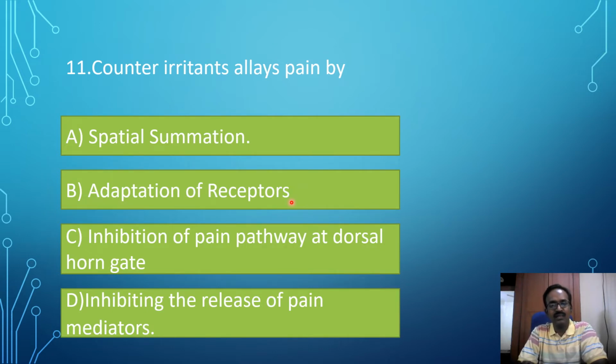That is also not the correct answer. Option C. Inhibition of the pain pathway at dorsal horn. So this is the correct answer. According to the gate control theory, the dorsal horn acts as the gate for transmitting the pain sensation. So the counter irritant inhibits the gate to transmit the pain sensation. So this is the correct answer.